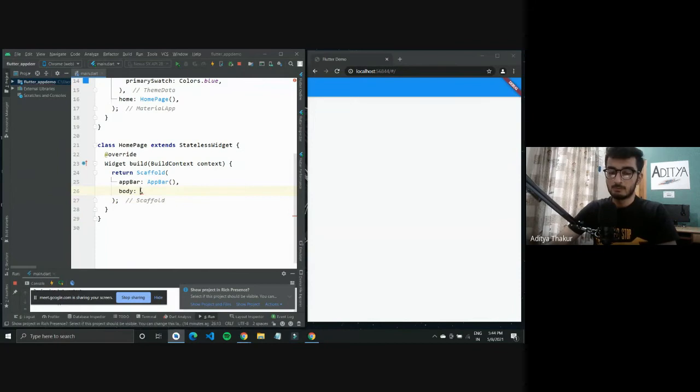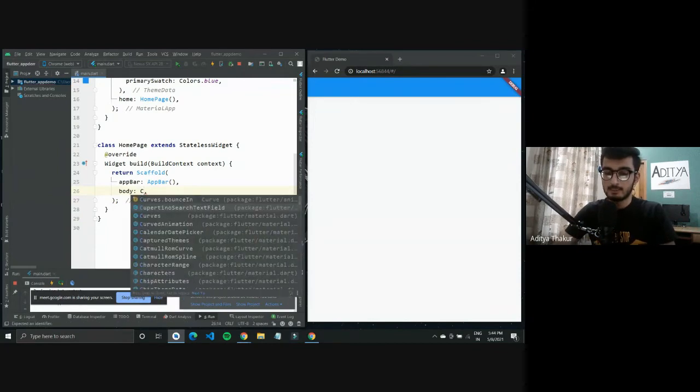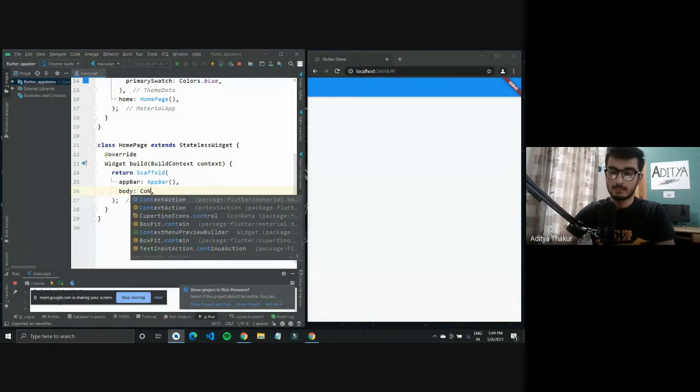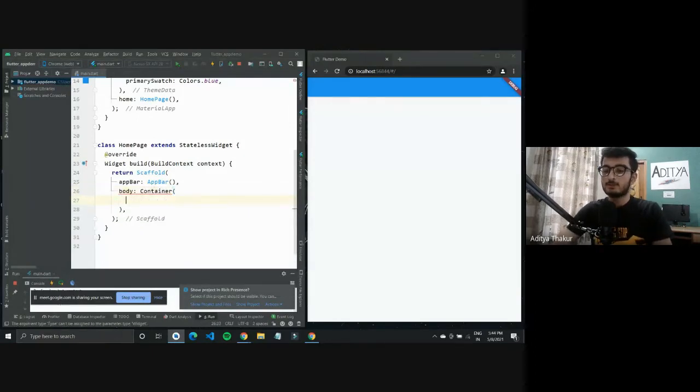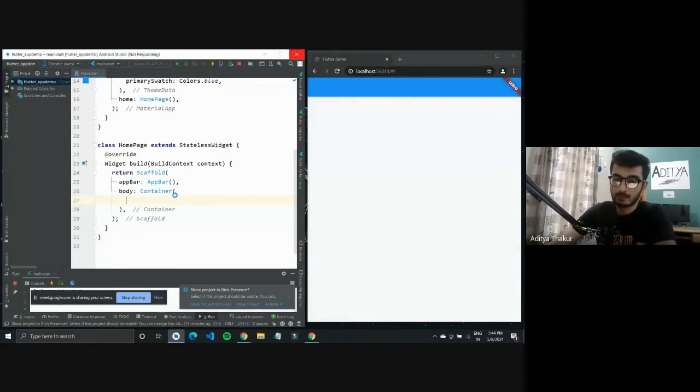So I'll give it a body for now, which would be a column. Let's just go with the container first so that we are able to visualize what a container looks like. So I'll give it a container. Now, again, to know what the different properties are, I can go over to this widget and try to see the list of properties available here.